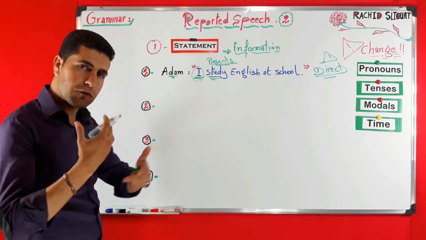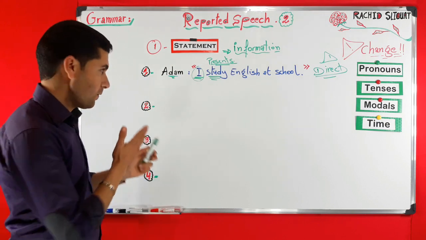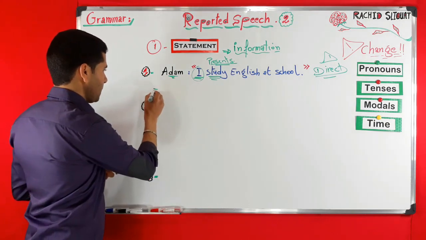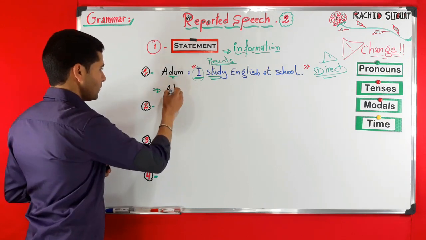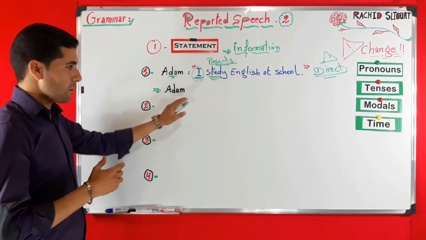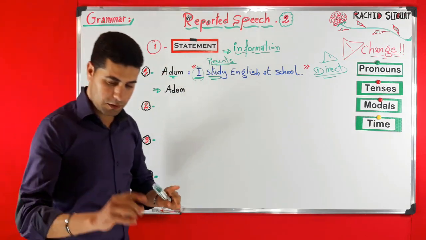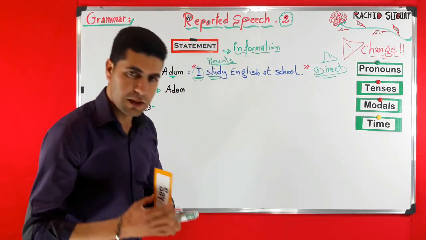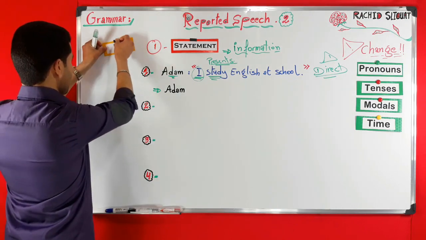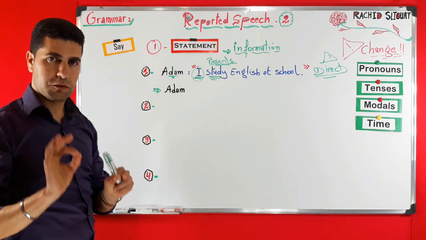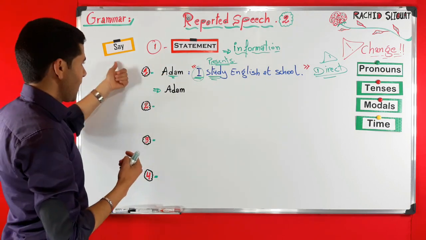Now let's try to report this statement. What am I going to say? Very simply this. For instance, we can say Adam. Now here we need a reporting verb. When we talk about a statement, the reporting verb is most often the verb say. This is very essential to remember. So to report a statement, we need the reporting verb say.